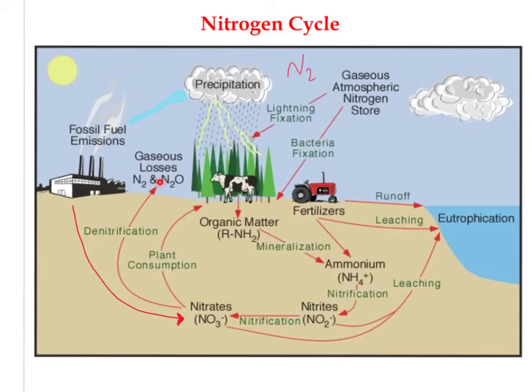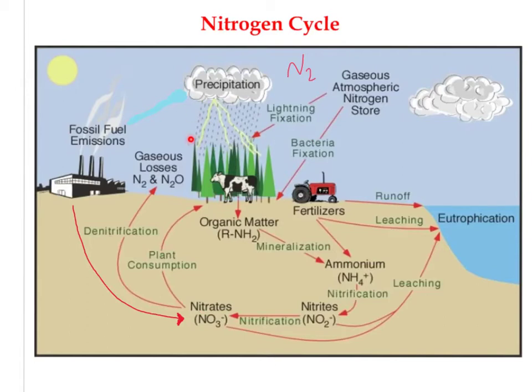So a few more aspects that affect our simplified version of the nitrogen cycle here, and one that's really important is lightning right here. Lightning allows gaseous nitrogen to be oxidized and contributes huge amounts of nitrate to the soil and water.